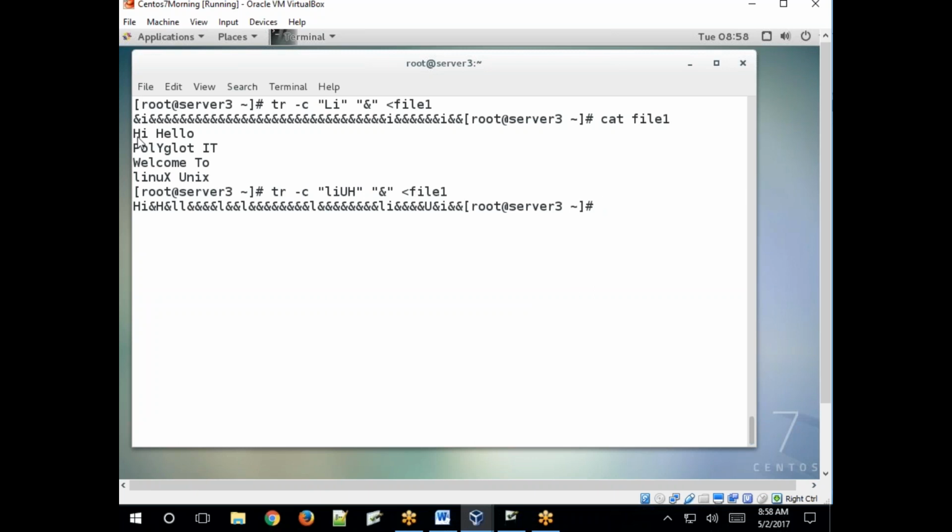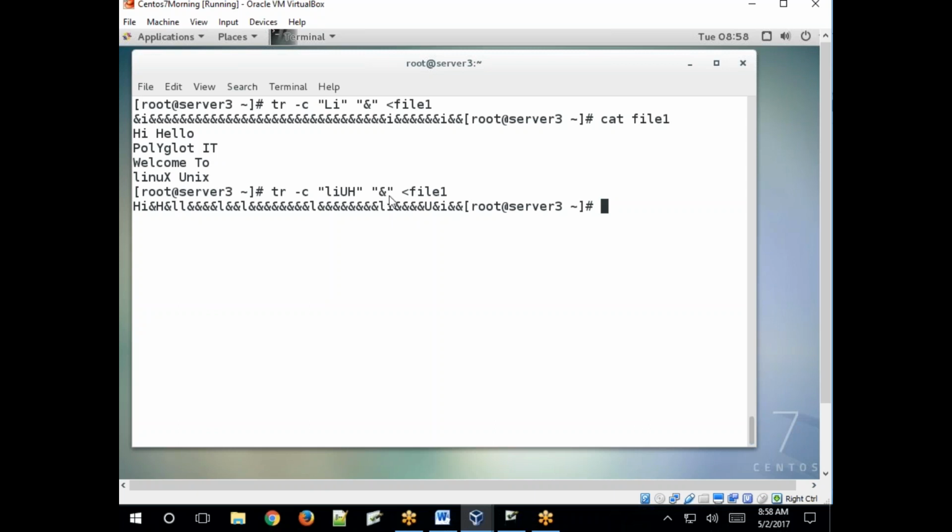Omitted, right? Hi. So H is there and I is there. So except these two. Here space is also a character, replaced with ampersand, and except H. E and L also there. So except L, the remaining characters are all replaced with ampersand and squeezed, right?